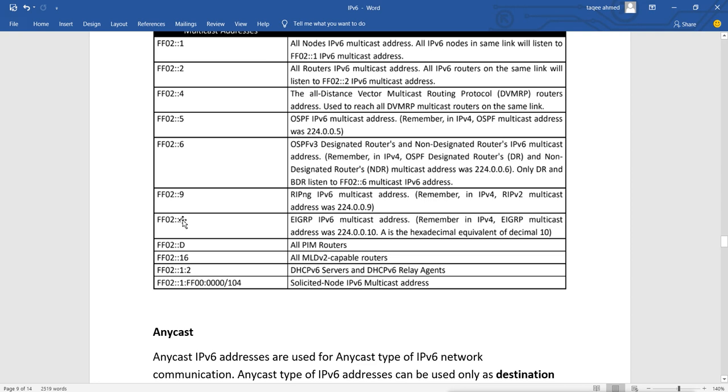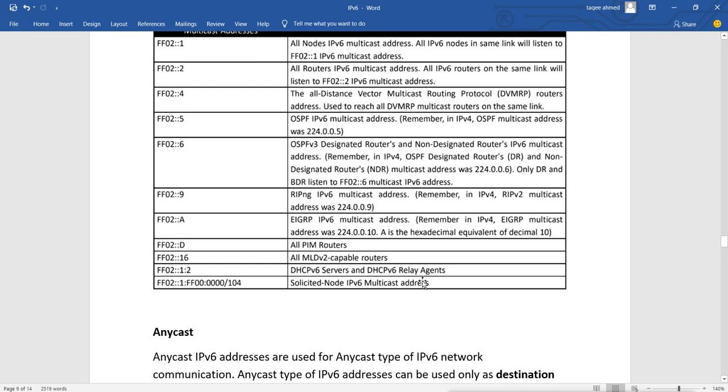This D is for all PIM routers. 16 is for all MLD version 2 capable routers. 1:2 is for DHCP version 6 servers and DHCPv6 relay agents. That is for DHCP configured in IPv6. And this address FF02::1:FF00:0/104 is the solicited node IPv6 multicast address.